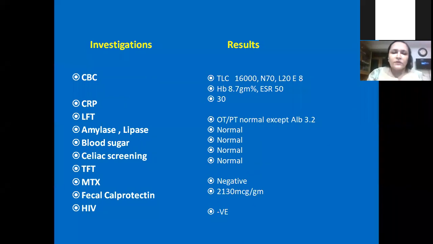So we did the usual investigations. In our case also, the hemoglobin was low. ESR was quite high. CRP was still high, 30. Everything else was normal, but the fecal calprotectin was quite high. Again, Mantoux was negative, and celiac screening and chest X-ray were normal, and HIV was negative. Obviously, we always do HIV. It was done, but we repeated the serology.